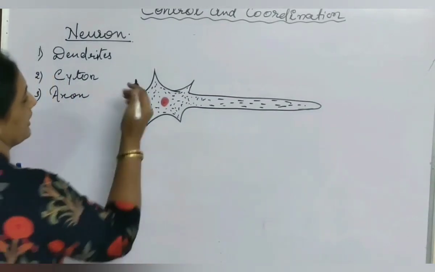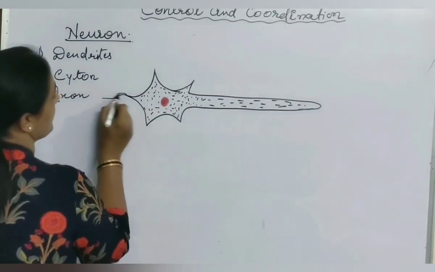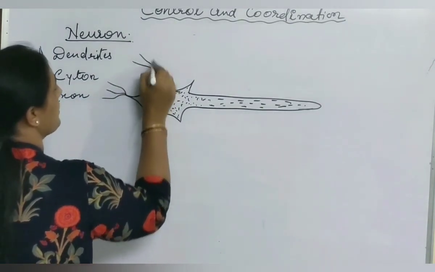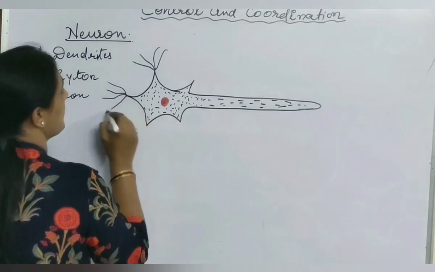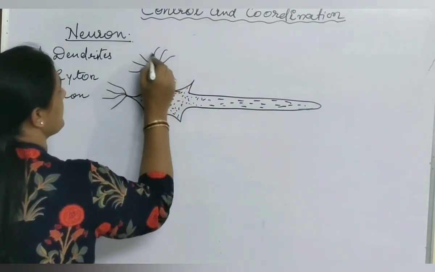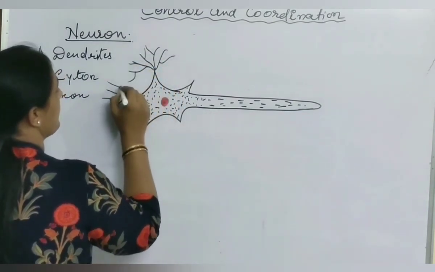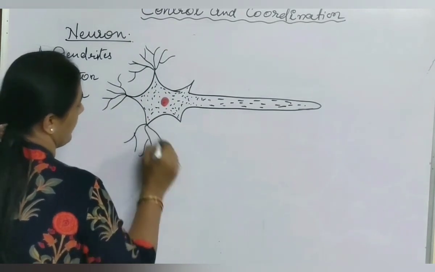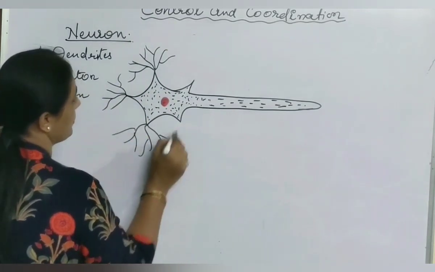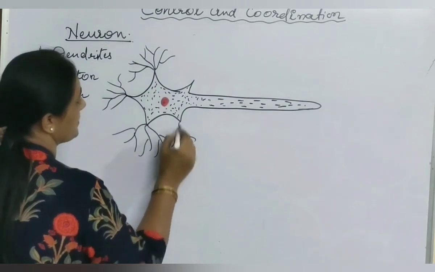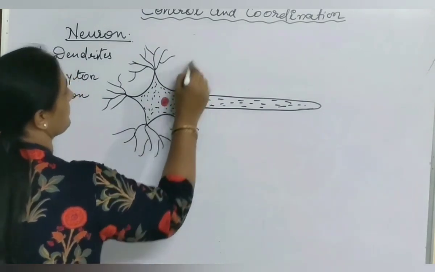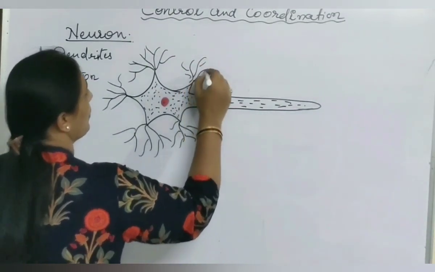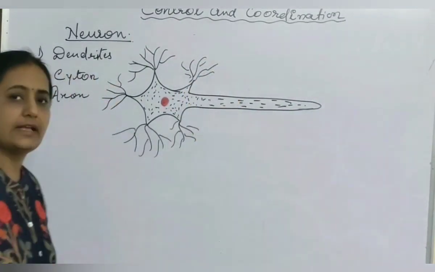This cell body from one side gives rise to hair-like structures, fine fibers called nerve fibers. These fine nerve fibers are called dendrites. From one end, the neuron gives rise to dendrites. And from another end, it gives rise to a long tail-like structure called axon.